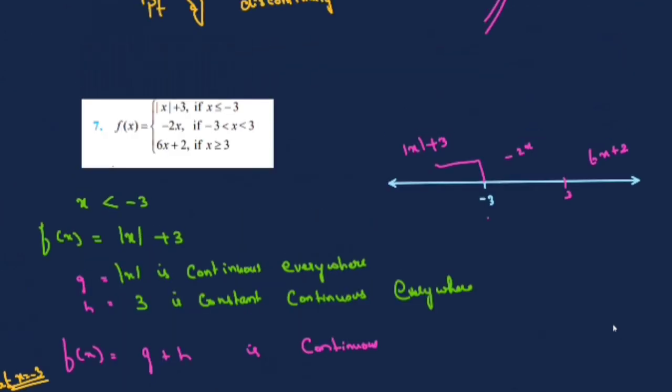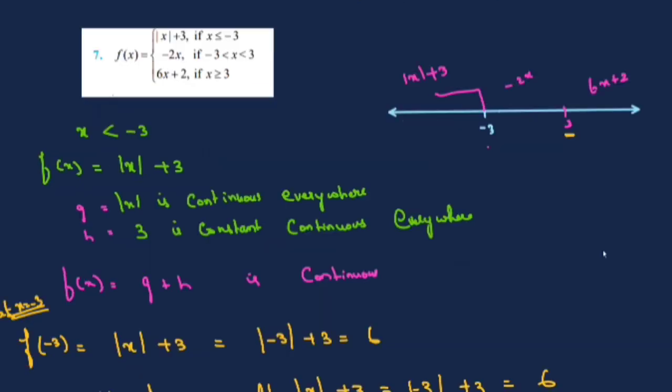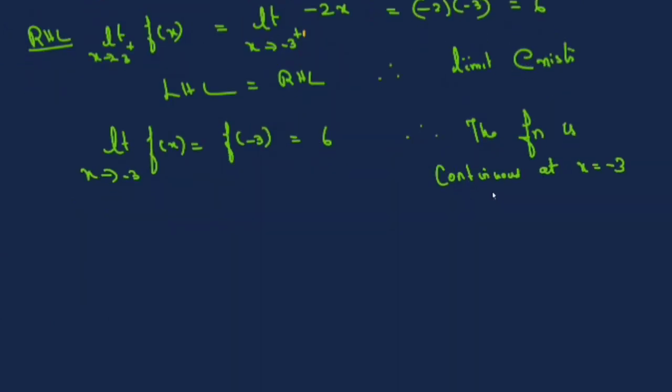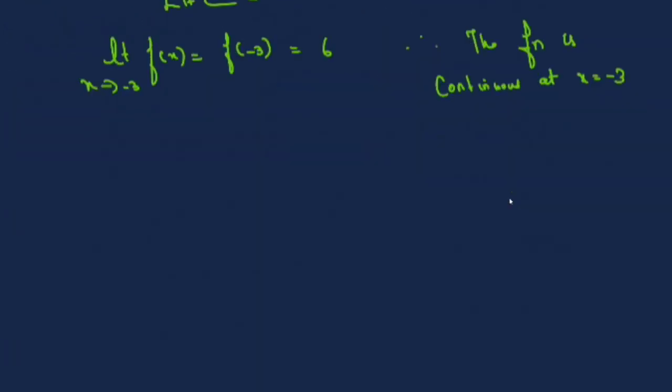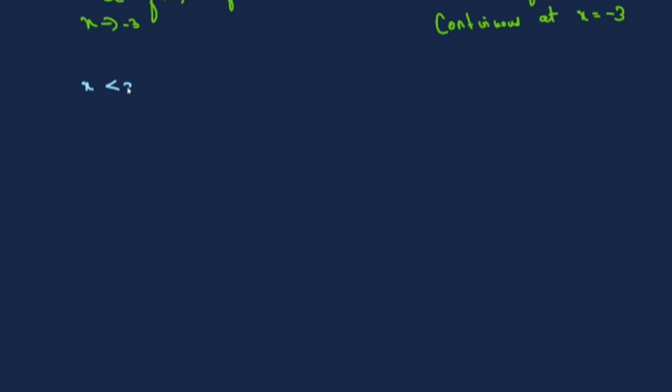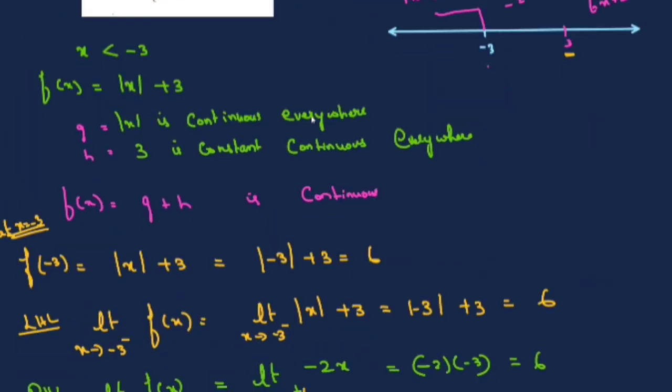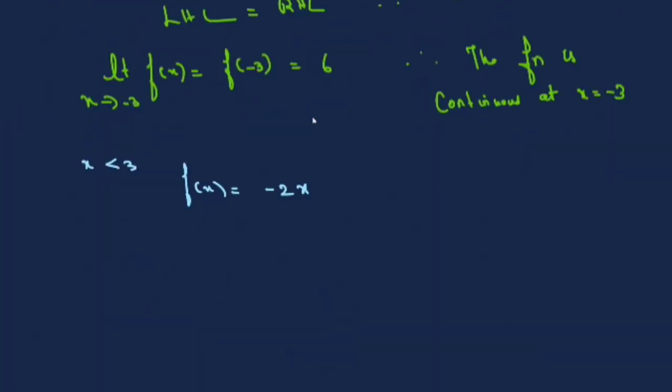Now we have to check for 3 also, because there is a change at 3 also. Left of 3, right of 3, the function has different properties. You have to check that also. So at 3 now, when x is less than 3, f of x is minus 2x. Right side is 6x plus 2.